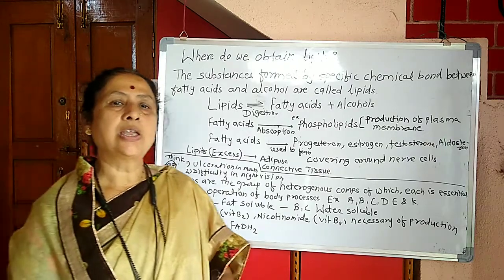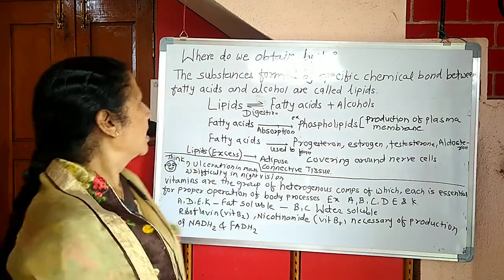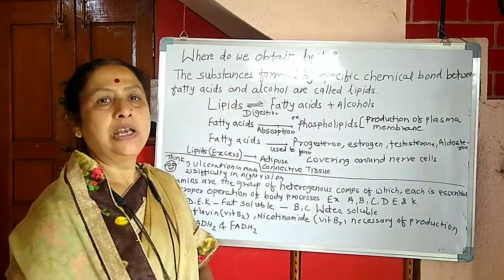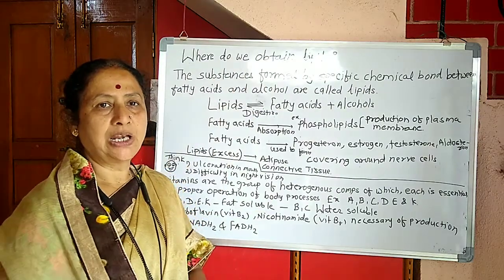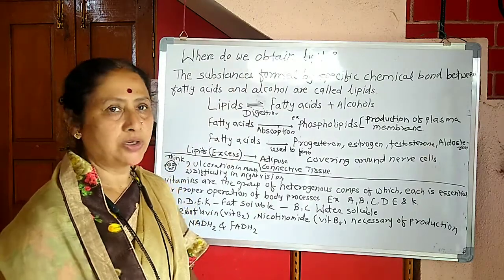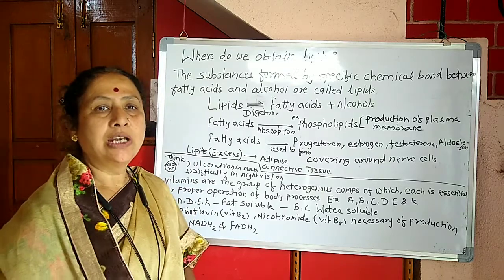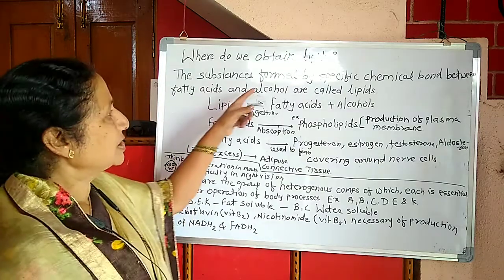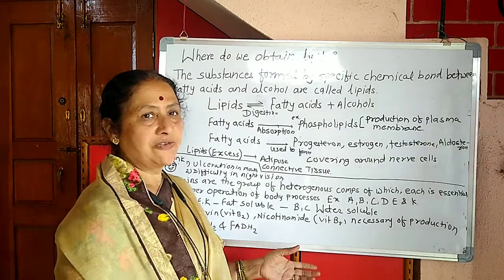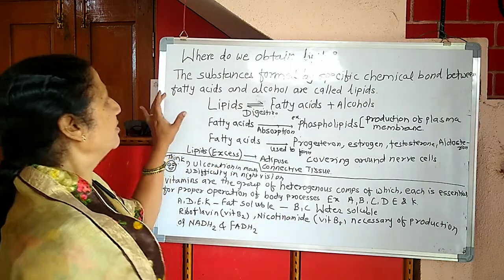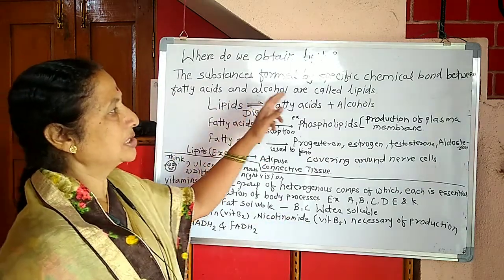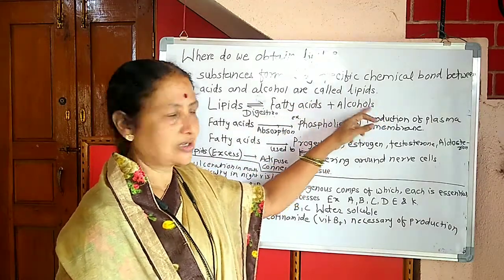Students, now let us study about the lipids. Where do we obtain lipids? Where do we obtain lipids and how are lipids formed? Let us study what lipids are. The substances formed by specific chemical bond between fatty acids and alcohols are called lipids.